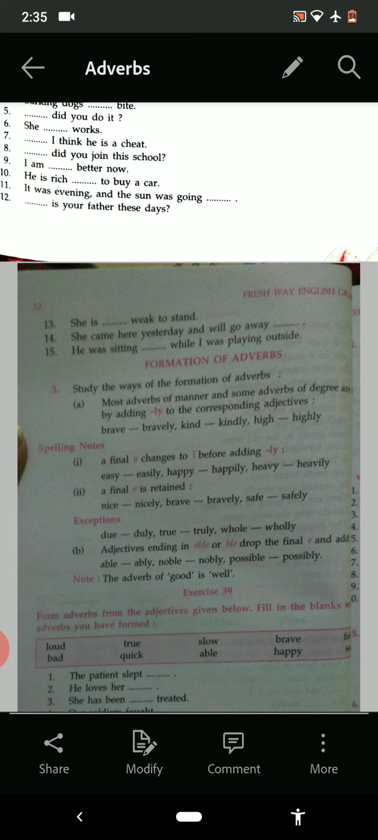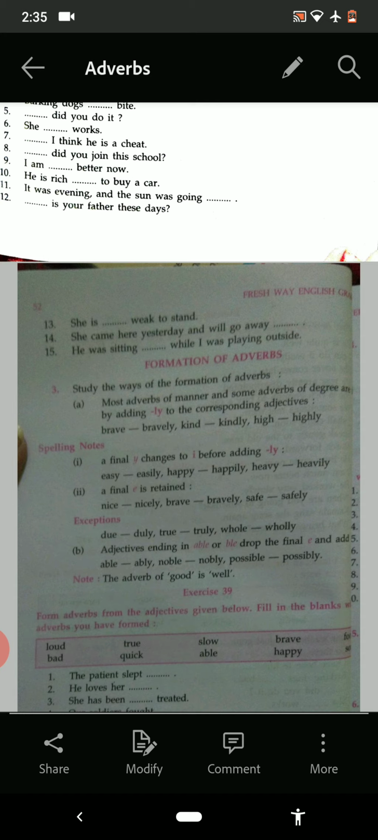Easily, see the spelling. Easily. We remove y and in place of y we have written ily. Similarly, happy, happily, heavy, heavily. So in this way we have framed the adverbs.